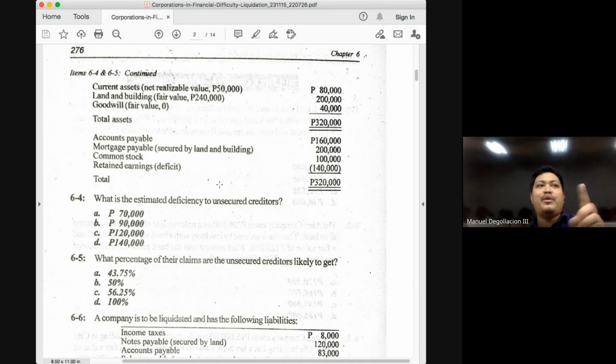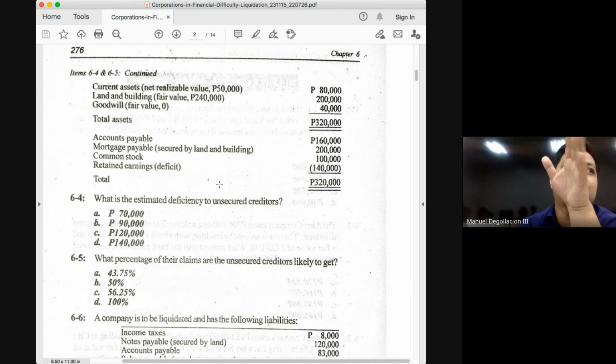Okay? But why are we not doing that for the fully secured? Why are we not deducting that in the fully secured? Because in fully secured, there is an asset designated to pay for it. But for your unsecured with priority, are they going to be paid 100%? Yes. But do we have a specific asset dedicated to pay off the unsecured with priority? The answer is no. So it will be taken from your free assets. Okay? So the complete formula for our numerator now, class, is this.